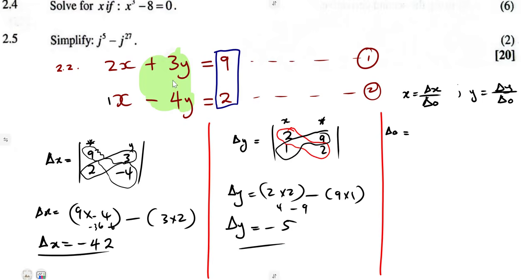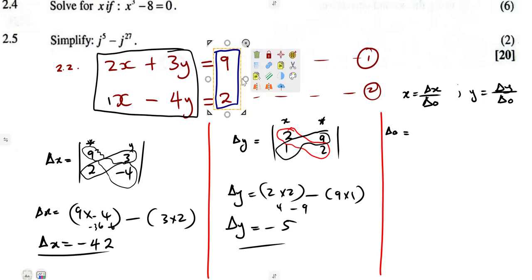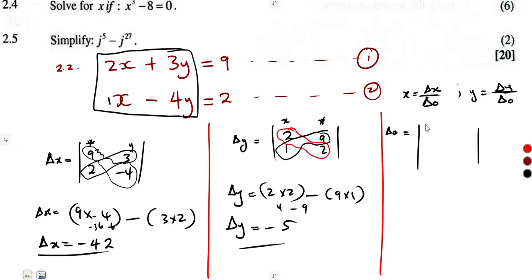Then moving on to our delta naught, which is for the coefficients. It means you are going to refer to the coefficients as they are for x and y. The constants are not to be substituted anyway. You take your x as it is, your y as it is. So what are the coefficients of x? 2, 1. The coefficients of y, 3 and minus 4.